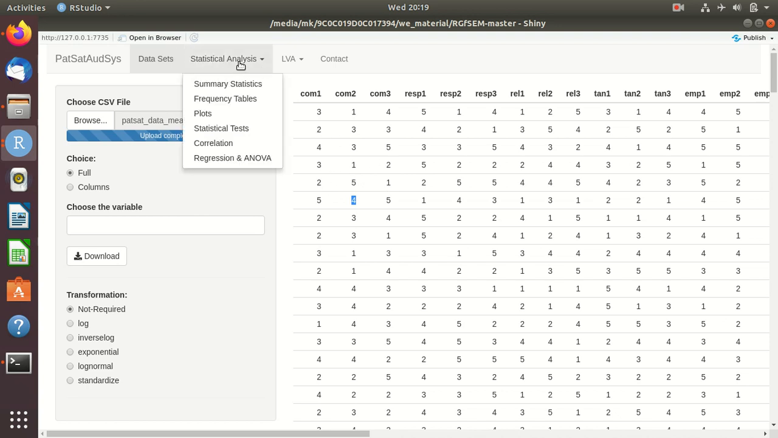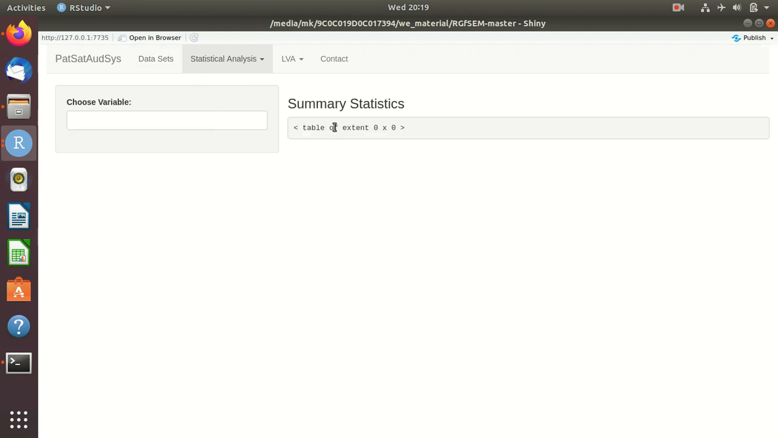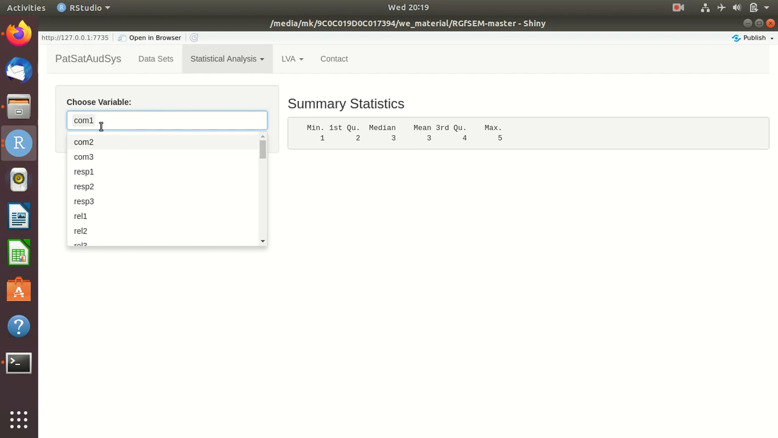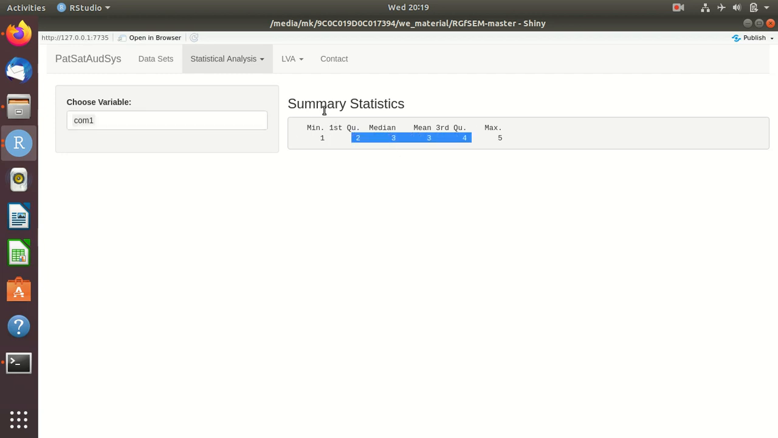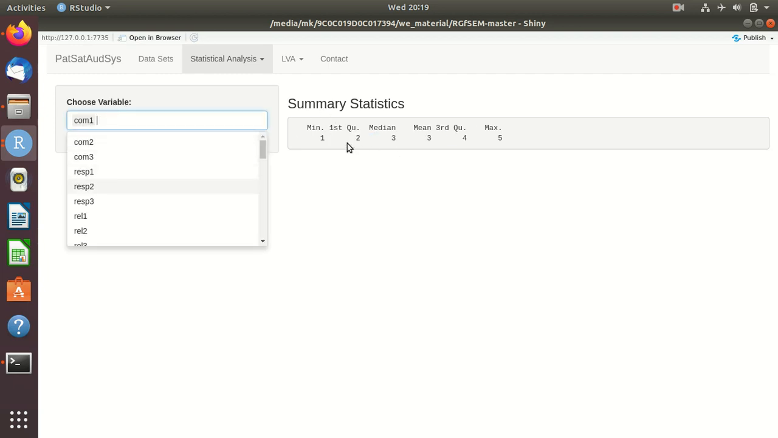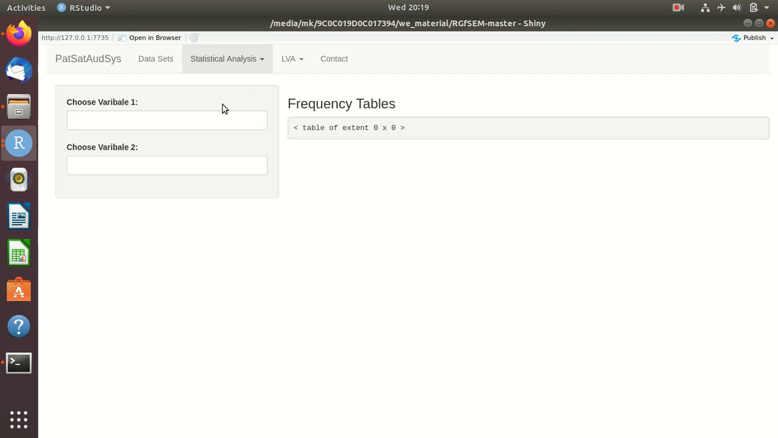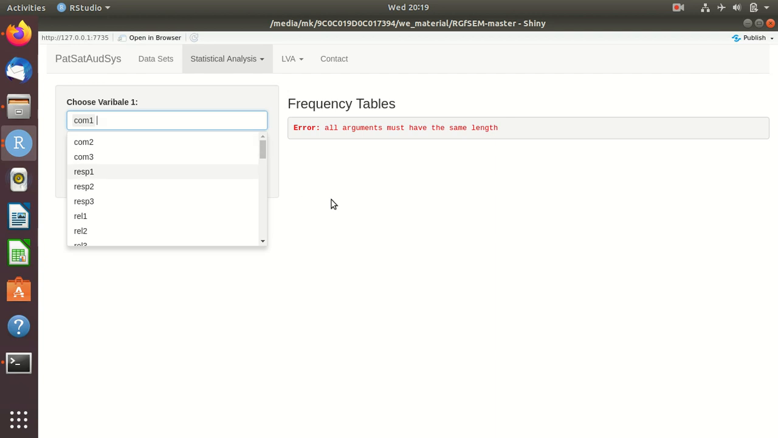Now there is a menu for statistical analysis. You can just go to summary statistics, and then here, suppose I wanted to create summary statistics for the very first variable of the factor communication. Here you see there are, but anyway, summary statistics is not meant for this. This is ordinal data. We cannot just do this. Most of these statistics are not meant for this.